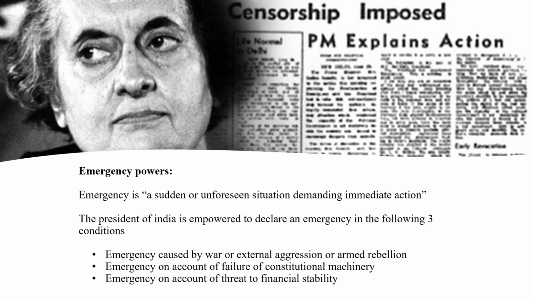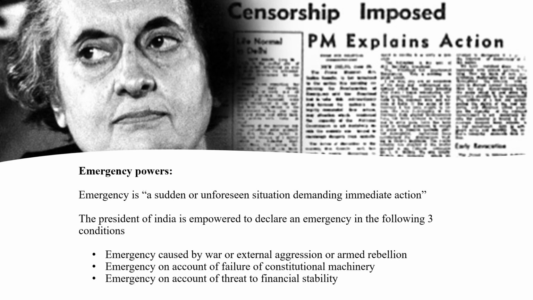Emergency powers. Emergency means a sudden unforeseen situation. When India is facing trouble, there are various types of emergency. The President can issue emergency on the following grounds. 1. Emergency caused by war or external aggression or armed rebellion. 2.